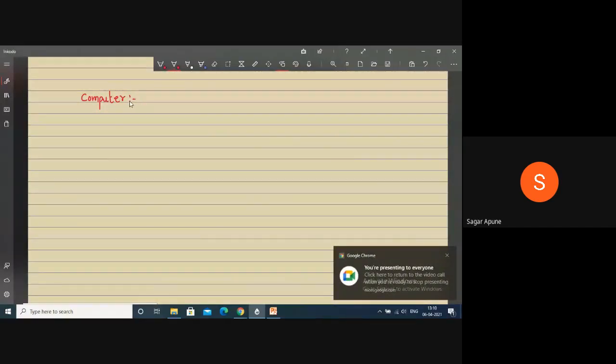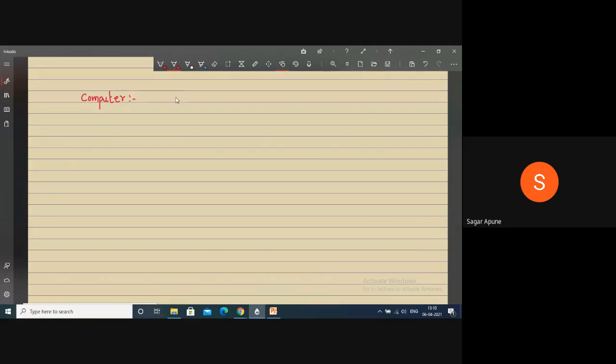So it is better. So computer means what? Someone says it is an electronic device. Another response is it can store information, but the definition of computer is different.